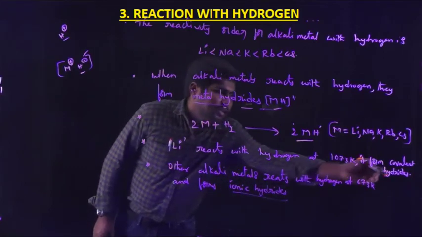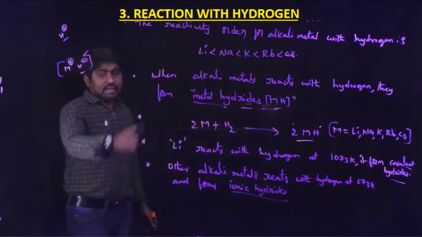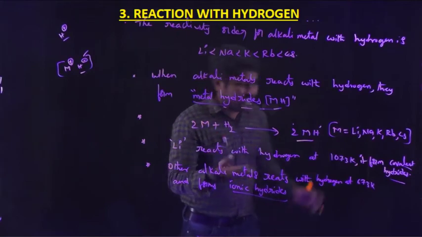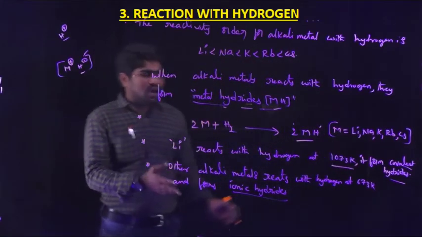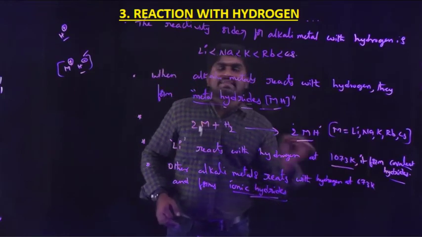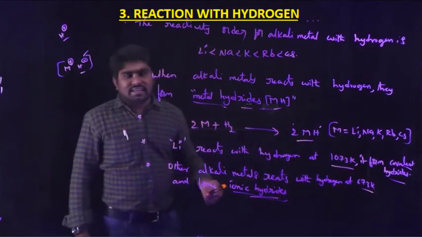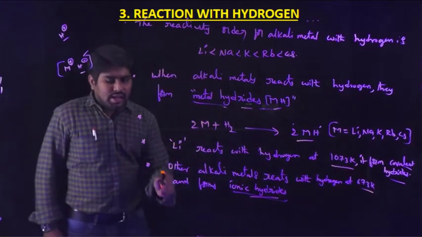Very important. This is covalent hydrides and this is ionic hydrides. Lithium forms covalent hydrides with hydrogen at 1073 Kelvin, and the other alkali metals form ionic hydrides when reacted with hydrogen at 673 Kelvin.